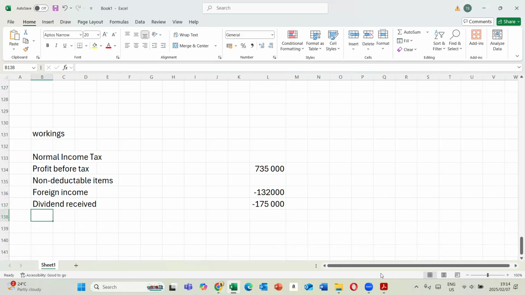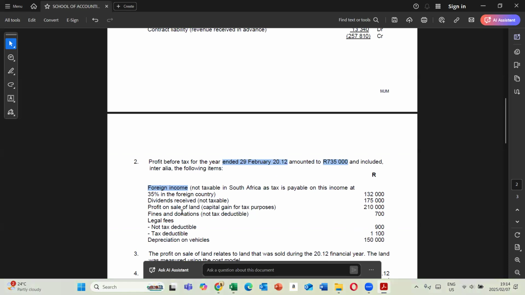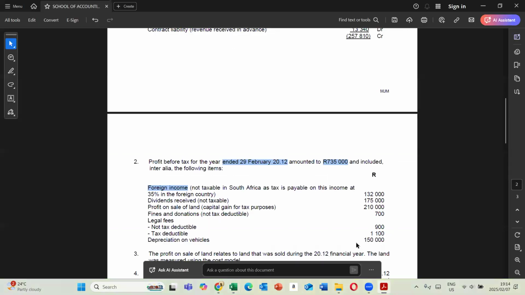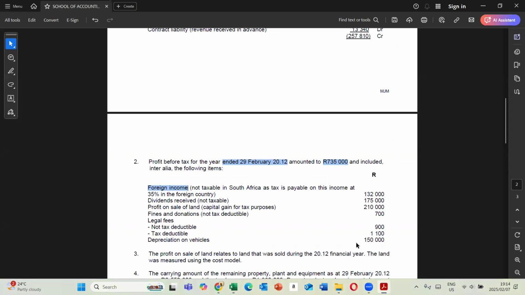That's dividend received. All right. And then profit on sale of land. So capital gain, sale of land. Now, remember we said this calculation was selling price minus cost. However, because here they said capital gain purposes, in terms of this it is 210.